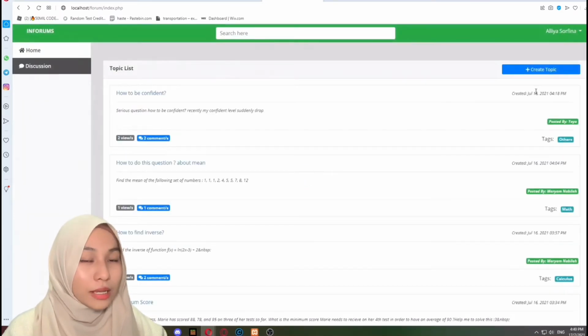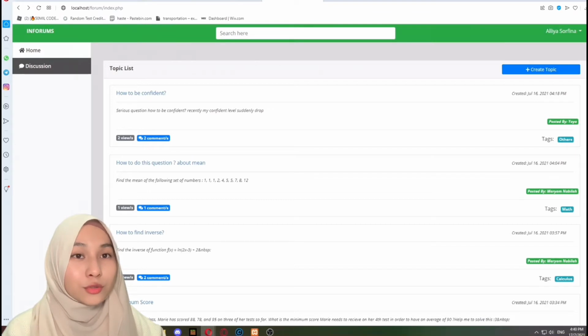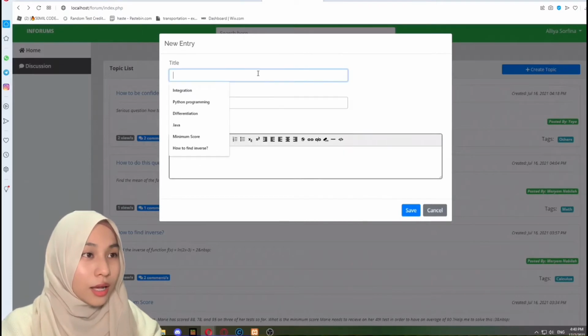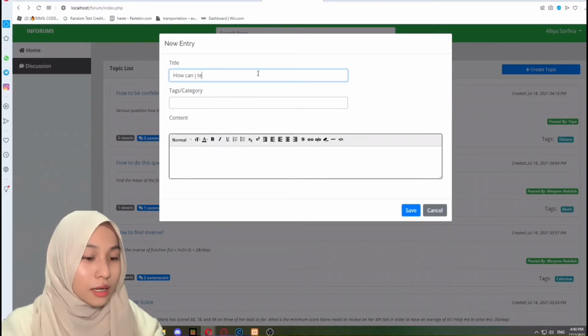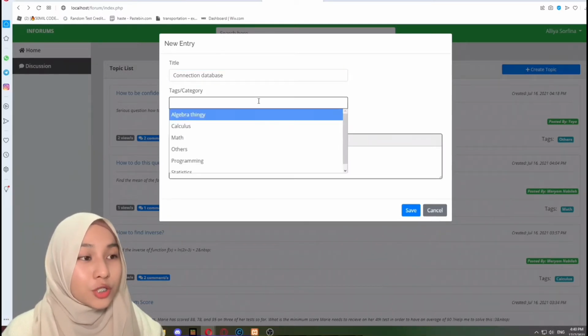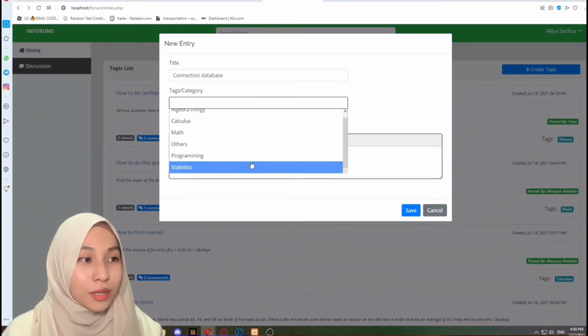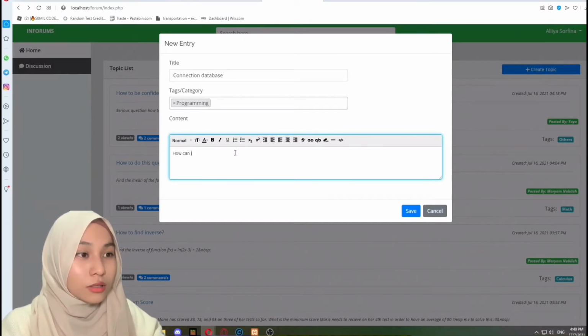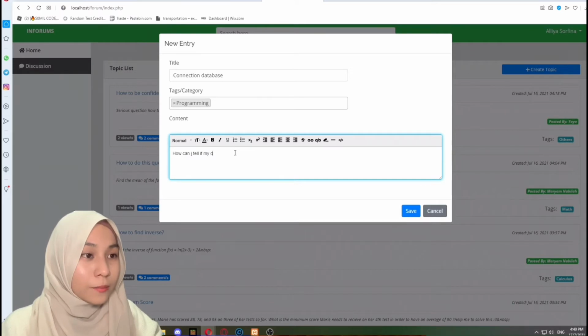Okay, so I'm going to create a topic. Okay, so I'm going to write how can I connect to a database. Okay, so the category part, I'm going to choose programming. And put the question here. Okay, let me write it first. Okay, done, and then just save it.